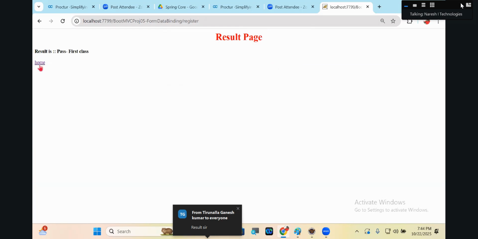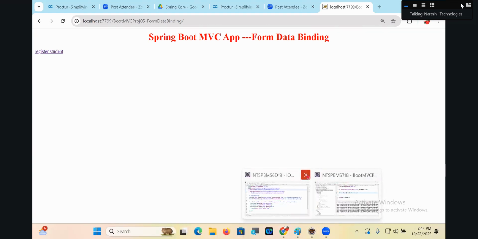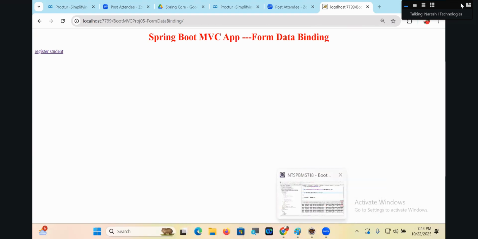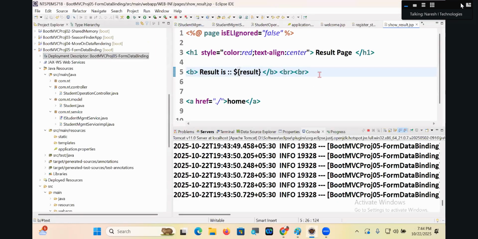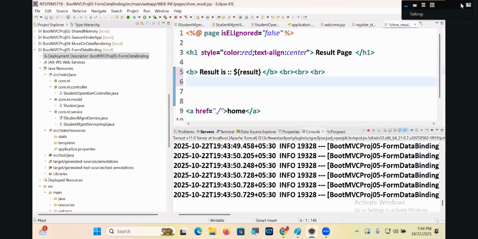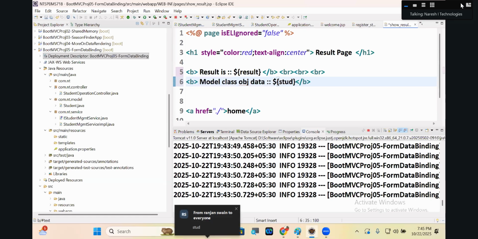Is the first class coming or not? Okay, let me check. Is the model class object also kept as a model attribute or not? Okay, tell me, bold. Model class object data. Dollar, curly bracket, stud, or whatever model attribute name I have given. This is my model class object.